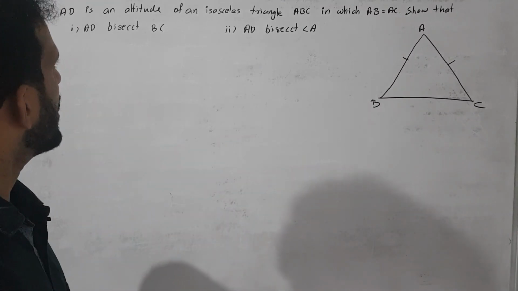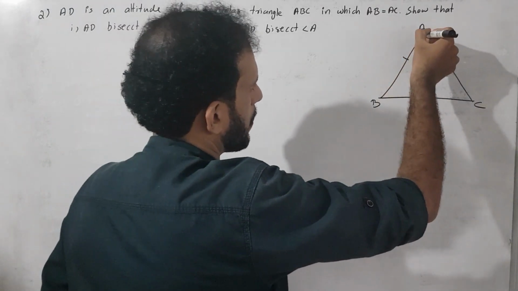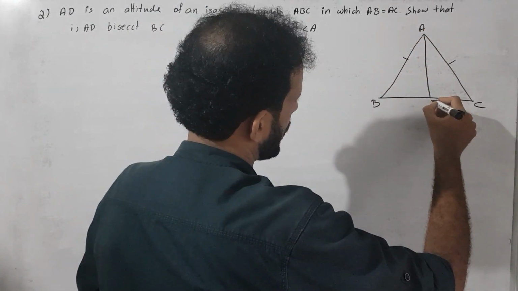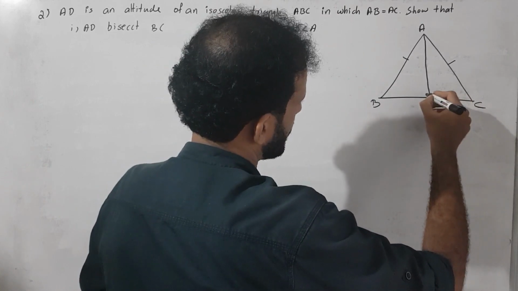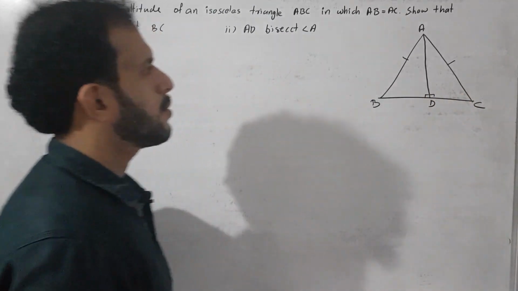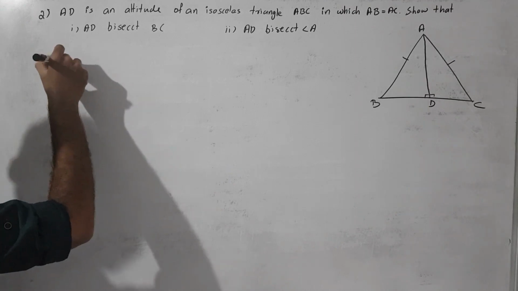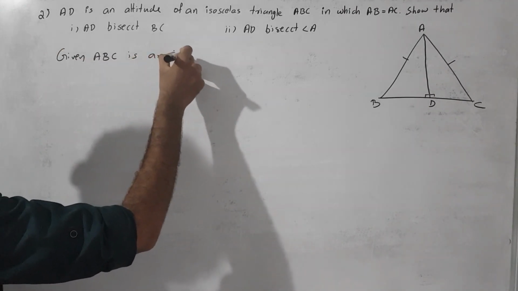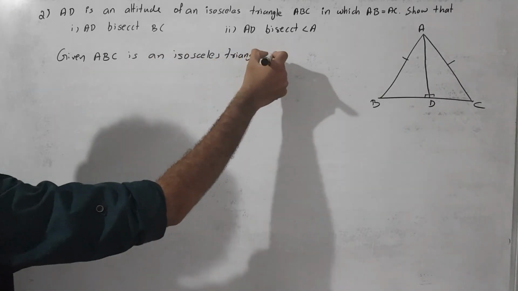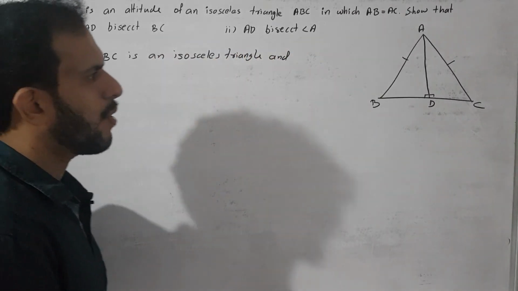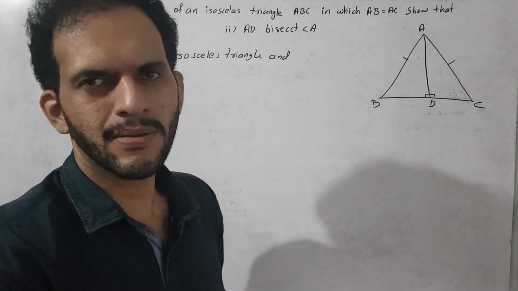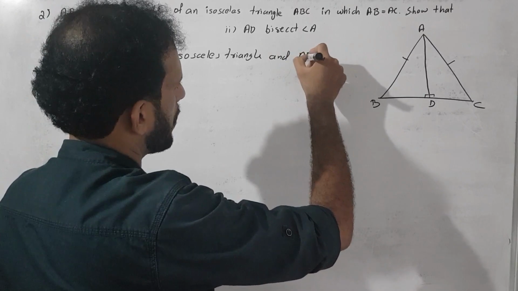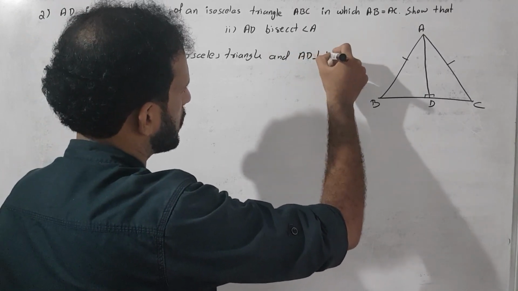And we want to construct an altitude. Altitude means it's a perpendicular. We construct a perpendicular from the vertex A to the side BC. So we start like this. Given ABC is an isosceles triangle, and AD is an altitude of triangle ABC, meaning AD is perpendicular to BC.